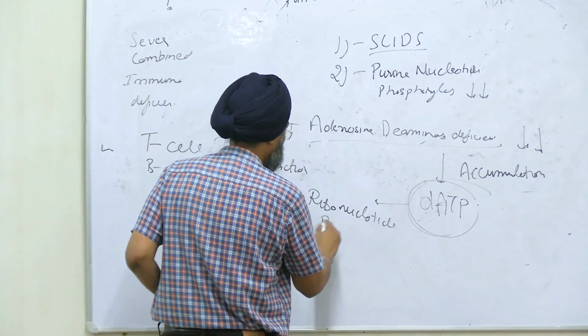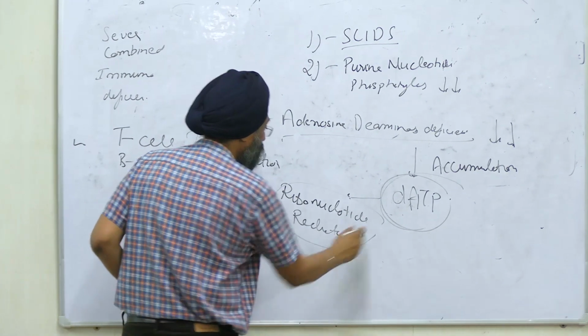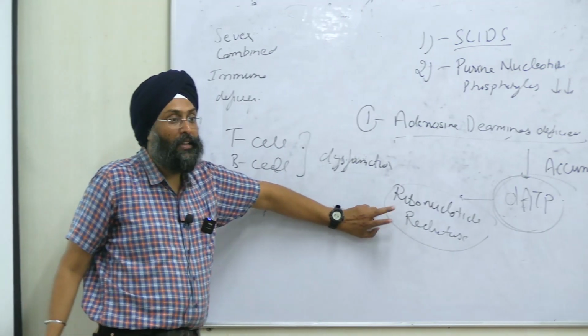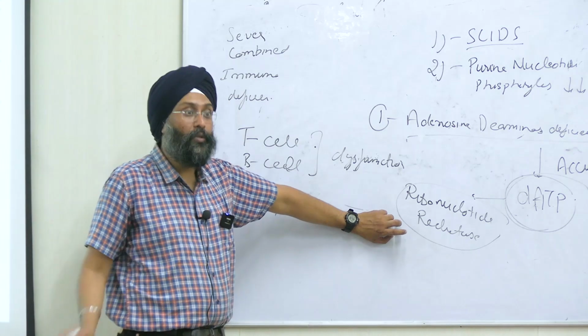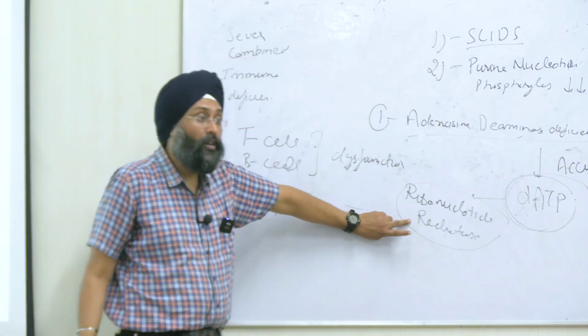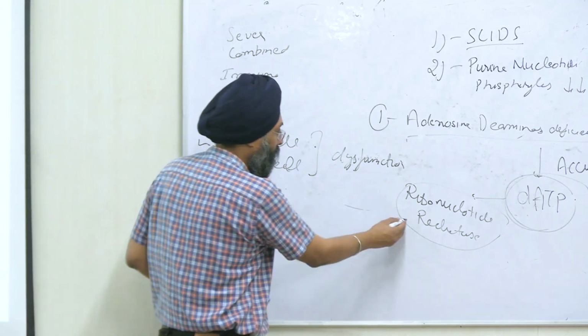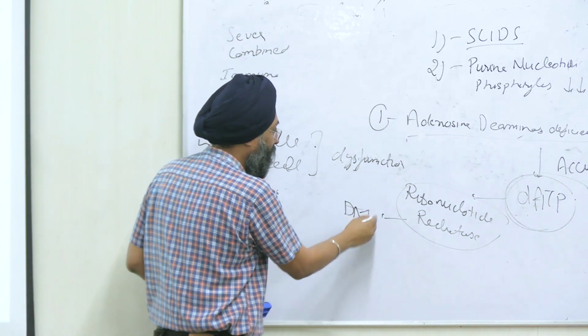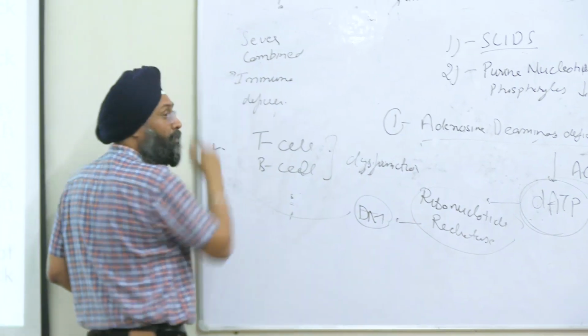ribonucleotide reductase. Now can you guess where this enzyme was involved in the previous class? It helps in formation of deoxyribonucleotides. So we are not forming deoxyribonucleotides now. So what will happen? DNA will not be formed properly, DNA synthesis will not happen. So what will happen? Severe combined immunodeficiency.